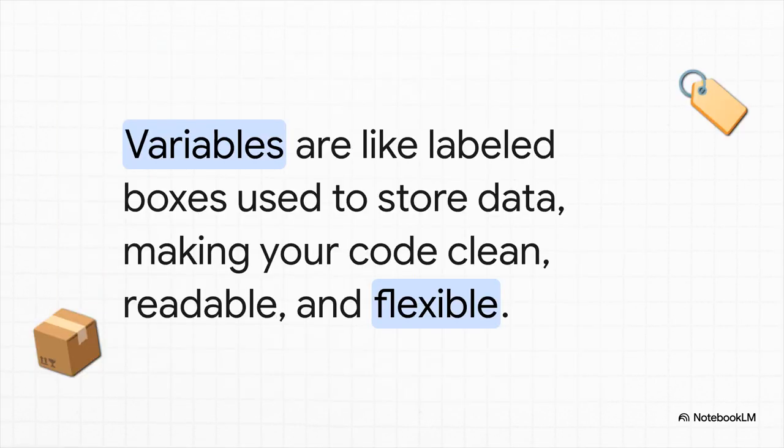So you've got all this data: strings, numbers, lists, dictionaries. How do you keep track of it all? That's where variables come in. The best way to think of a variable is just a labeled box. You can put your data inside the box, slap a label on it, and from then on, you just use the label. You don't have to type out that long piece of data every time. It keeps your code so much cleaner and easier to read.